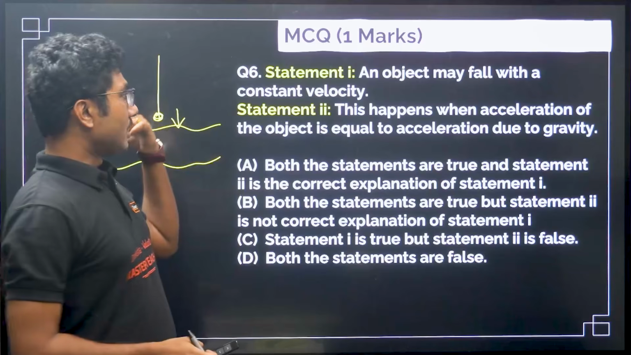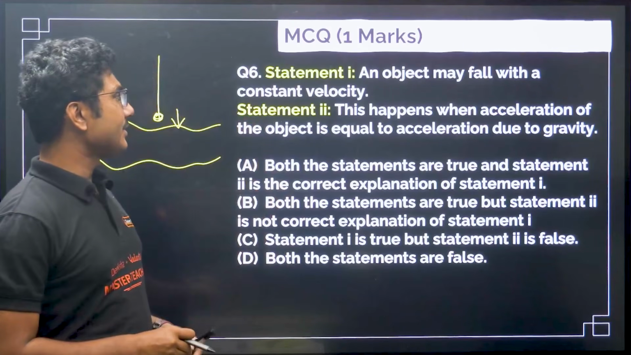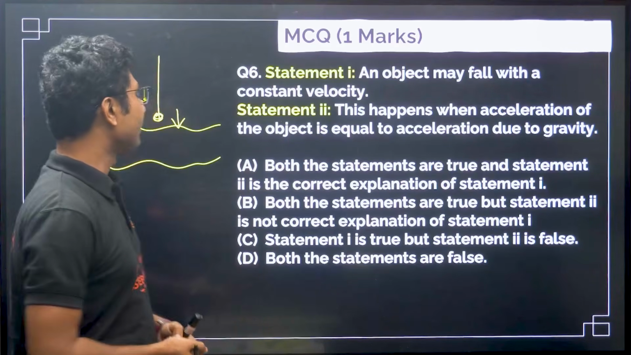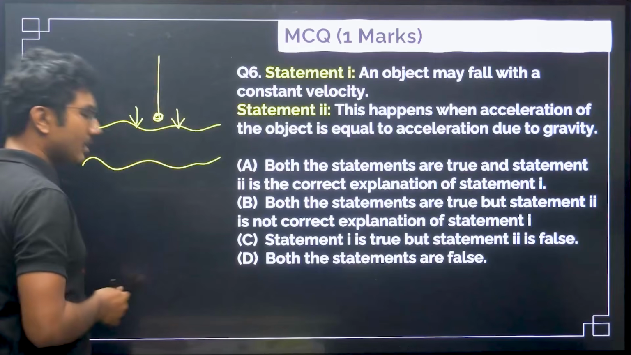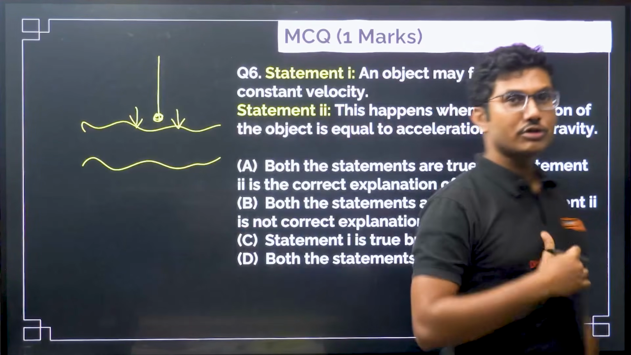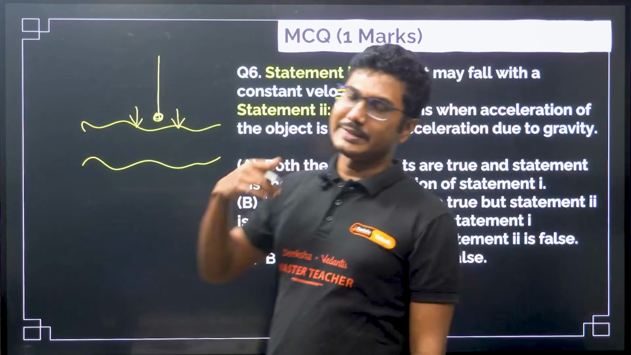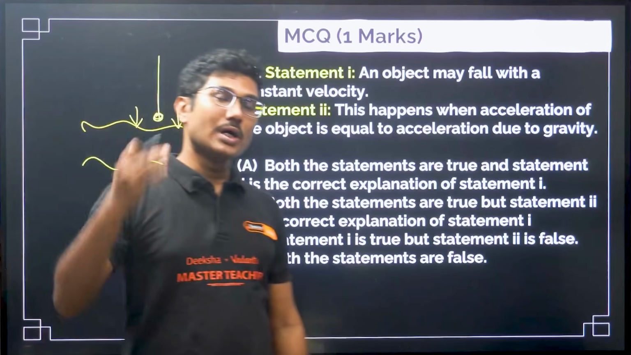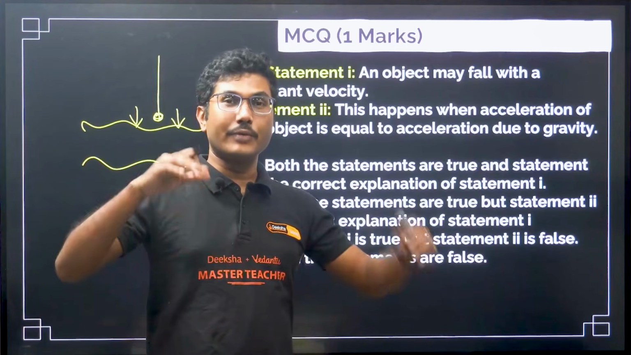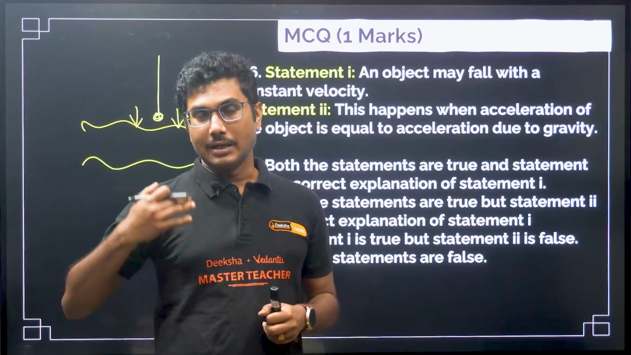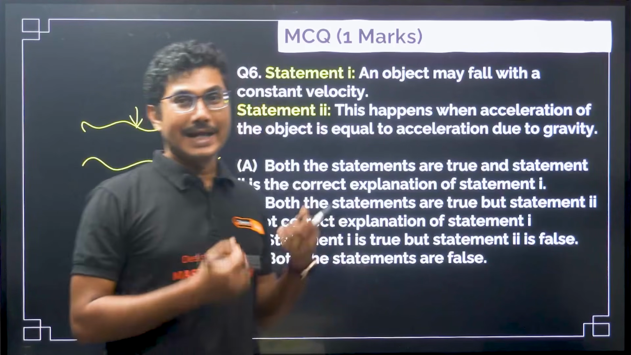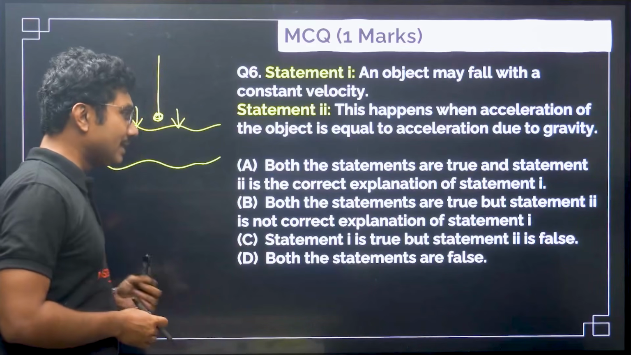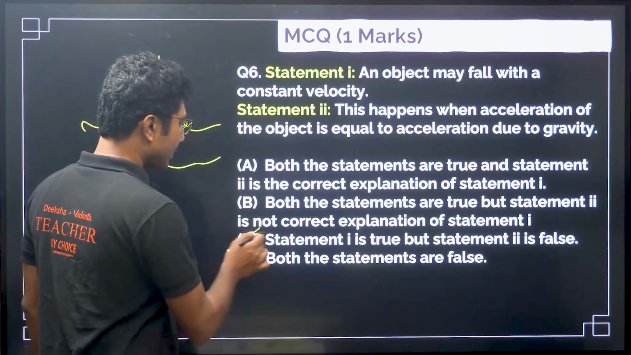Now statement 2, this happens when acceleration of the object is equal to acceleration due to gravity. So this is not true. This happens when the resistance force, air resistance force, is equal to the weight of the object. So when the weight of the object is equal to the resistive force, air resistance, then only it attains the terminal velocity. This is not correct. So statement 1 is correct, but statement 2 is false. So option C is correct.